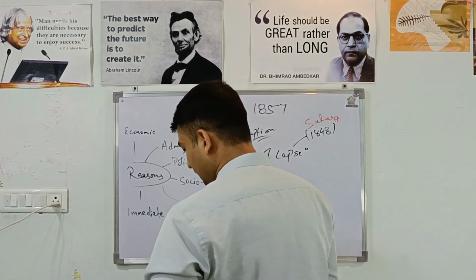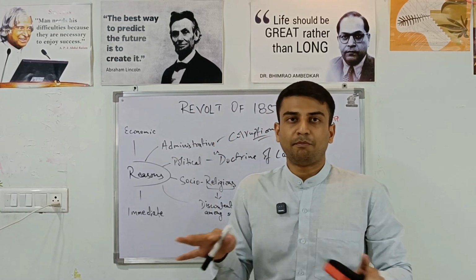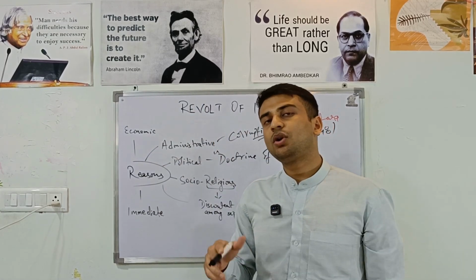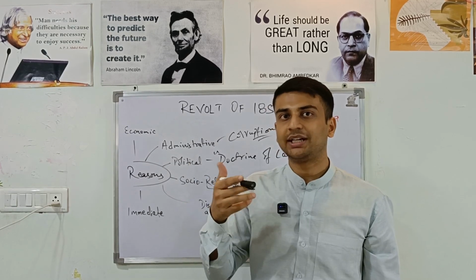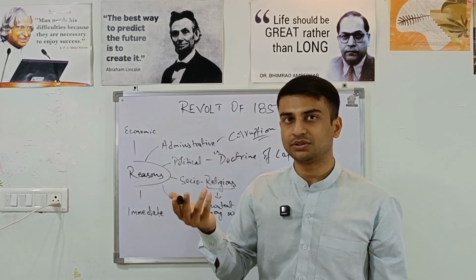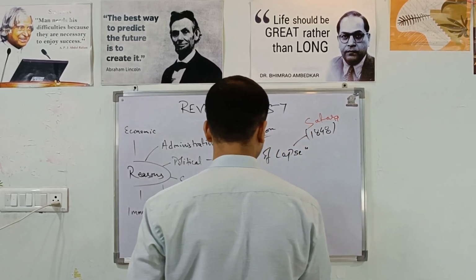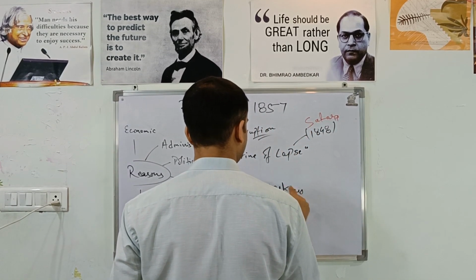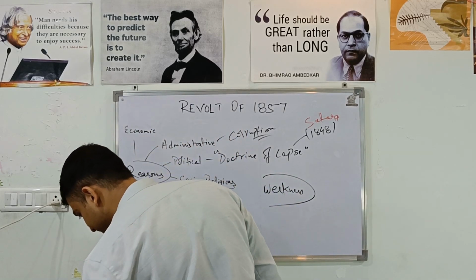But this took quite a big mass scale, but it could not succeed. It could not turn into a success. Why? What were the weaknesses? Number one weakness is there was no pan-India presence.